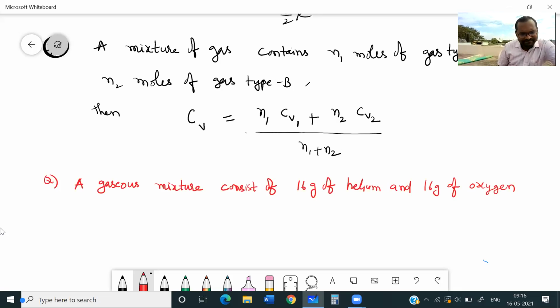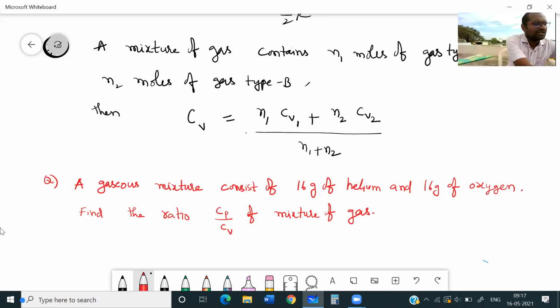Find the ratio Cp by Cv of the mixture of gas. For that gaseous mixture, you need to find Cp by Cv.